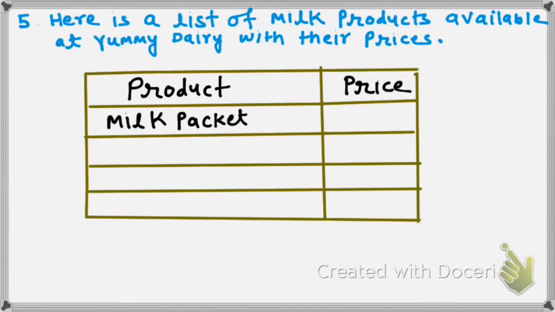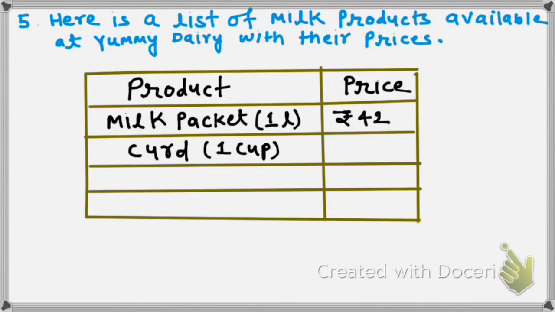He has only packets of 1 liter, and the price of a 1 liter milk packet is rupees 42. The second thing he sells is curd, dahi, and 1 cup of curd is rupees 32. Second, he sells buttermilk, which is also made from milk.